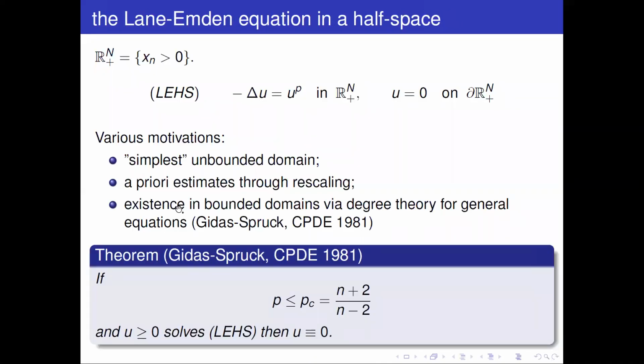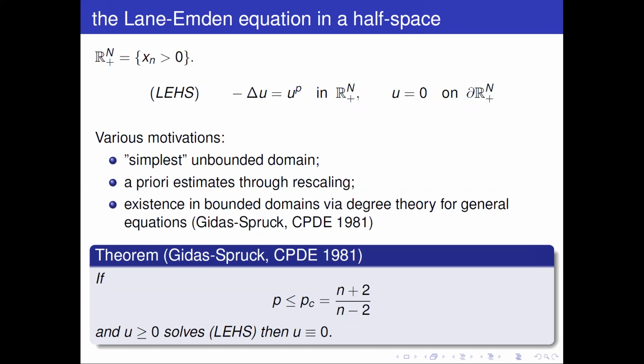They proved that for p smaller than or equal to the critical exponent, there are no positive solutions of the Lane-Emden equation in a half space, which combined with their previous theorem is sufficient to run the program about a priori estimates and existence through rescaling.